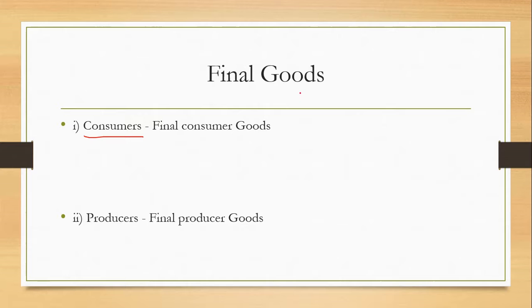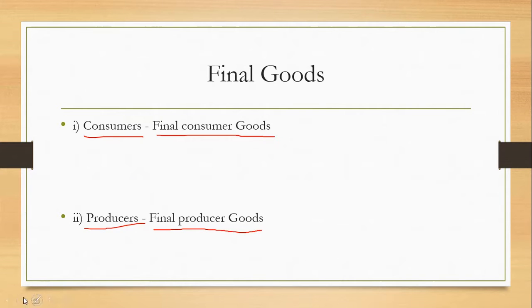Final goods: the basic users of final goods are consumers and producers. These are the two users of final goods. Final goods which are used by consumers for their own wants are known as final consumer goods, and the goods which are used by producers for their wants are known as final producer goods. Producers are producing something, so final producer goods will be those goods which will be used for further production of more goods, and consumer goods are those goods which will be used for the direct satisfaction of their own wants.